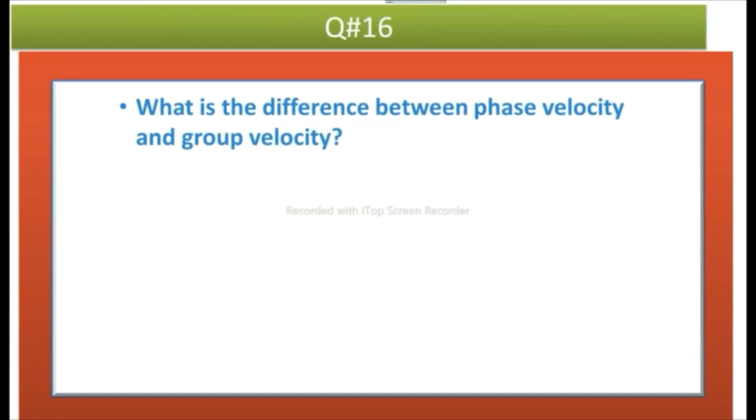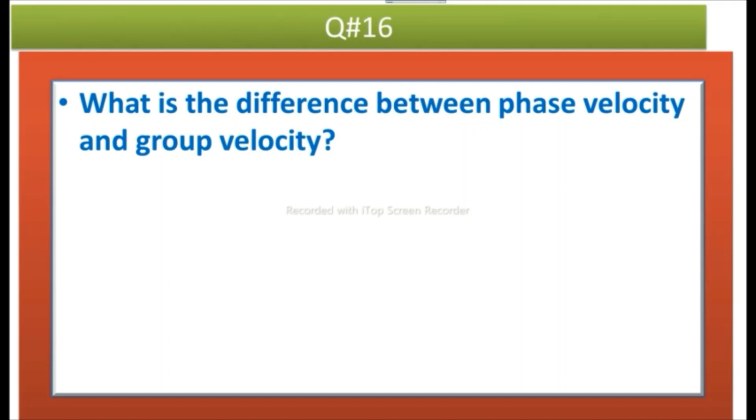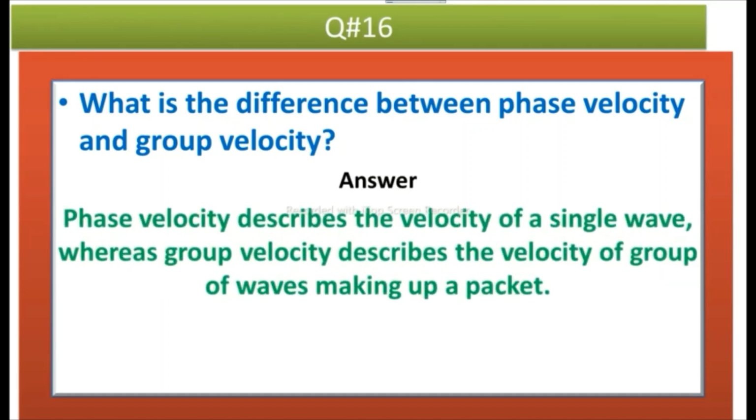And the next question is, what is the difference between phase velocity and group velocity? Answer is, phase velocity describes the velocity of a single wave, whereas group velocity describes the velocity of a group of waves making up a packet.